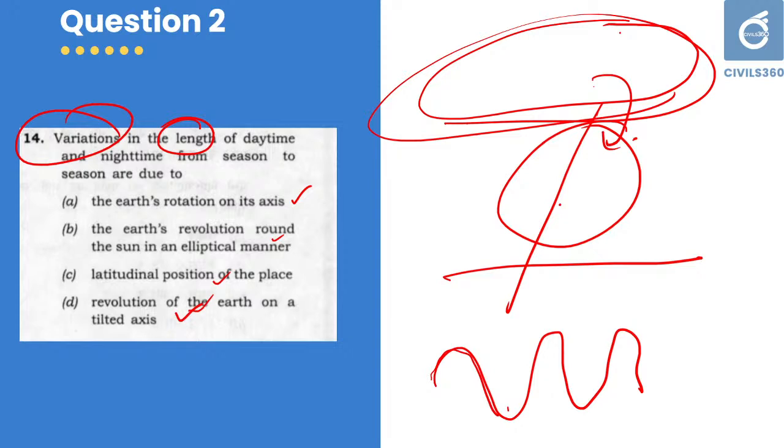So just understand the idea. There are multiple similar options, such as the Earth's revolution in an elliptical manner, but the better option is always the revolution of the Earth on a tilted axis.